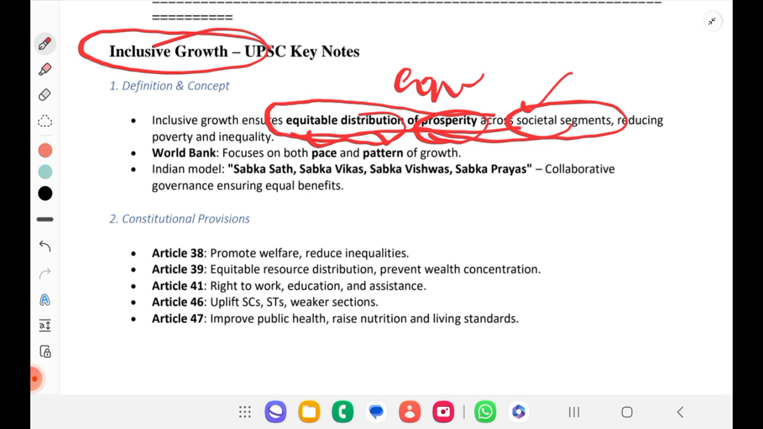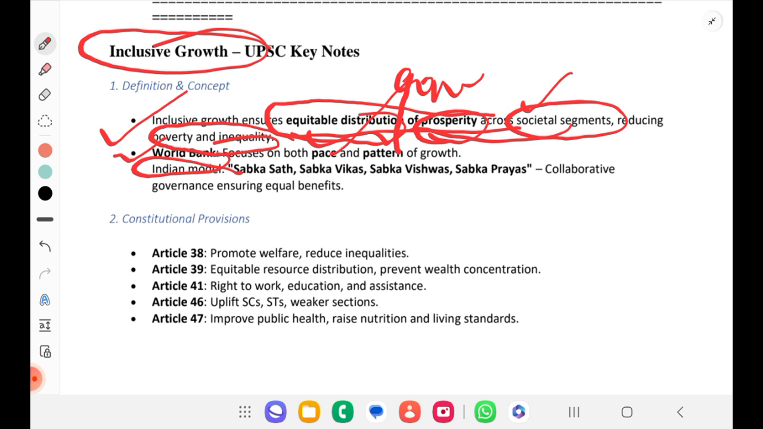Reducing poverty and inequality. Why are we doing this? To reduce poverty and inequality. So even the World Bank focuses on both pace and pattern of growth. Okay. So India's model, this is important. You can mention what is inclusive growth, that is equitable distribution of prosperity across societal segments.